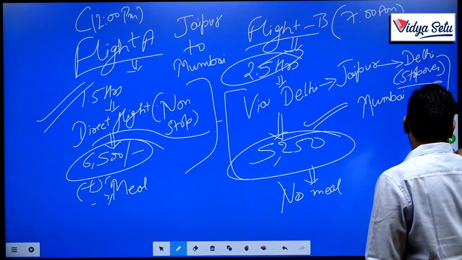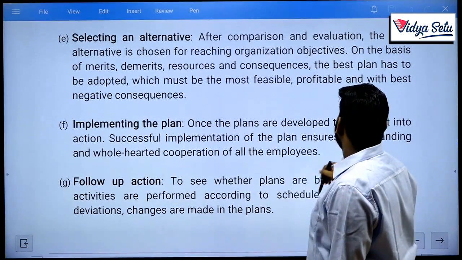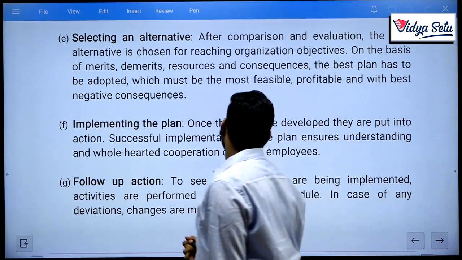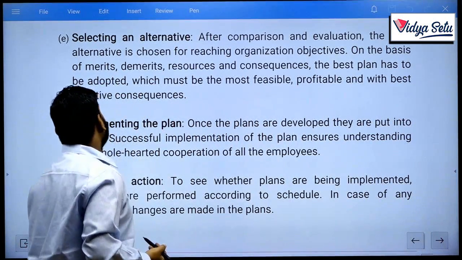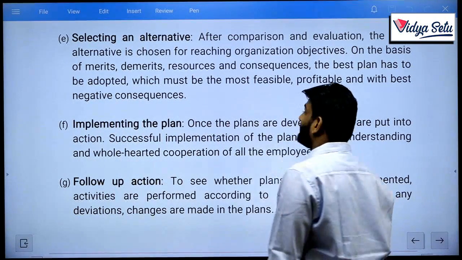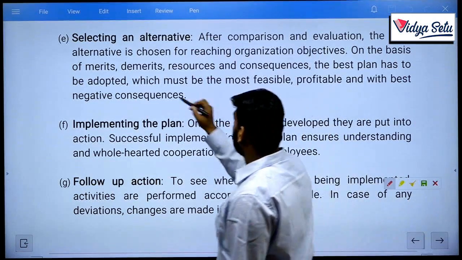I hope you are clear, my friends. Let's see. After comparison and evaluation, the best alternative is chosen for reaching the organization's objectives. On the basis of merits, demerits, resources and consequences, the best plan has to be adopted. What are its merits and demerits? They are talking about it in our example.